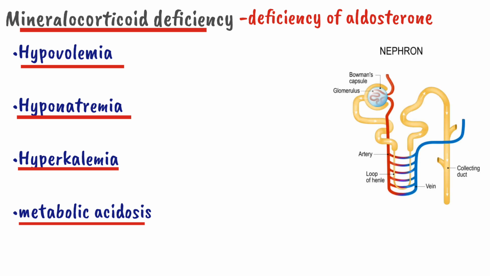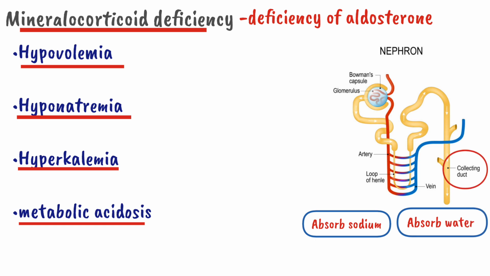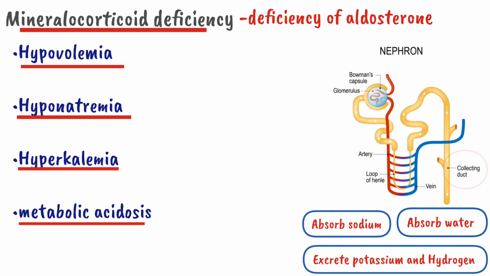Aldosterone is released from the adrenal cortex and acts on the collecting part of the renal tubule, where it absorbs sodium, and water is absorbed with it. It also increases the excretion of potassium and hydrogen. So when aldosterone is decreased, these effects are lost and the opposite happens: hypovolemia, hyponatremia, hyperkalemia and metabolic acidosis.